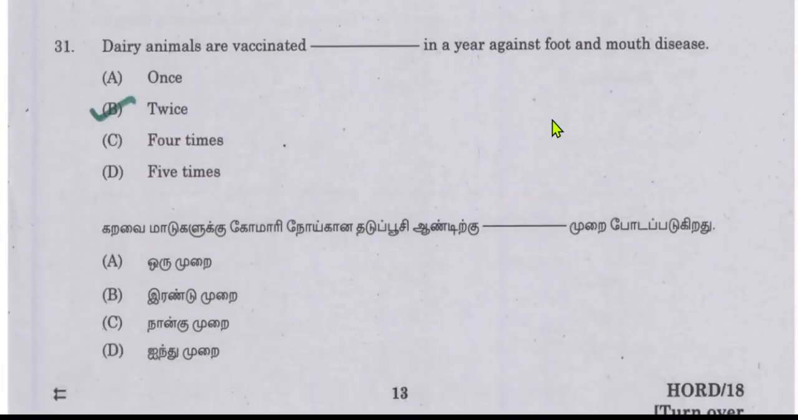Dairy animals are vaccinated how many times in a year against foot and mouth disease? It is a very serious disease, and it causes very severe damage. So cattle are vaccinated twice in a year as a preventive measure, so that foot and mouth disease does not occur and does not cause damage.